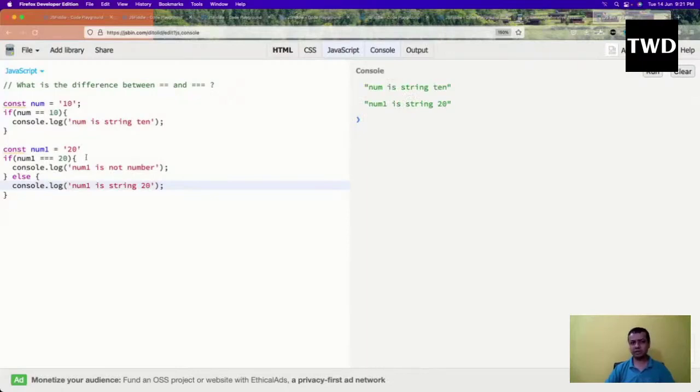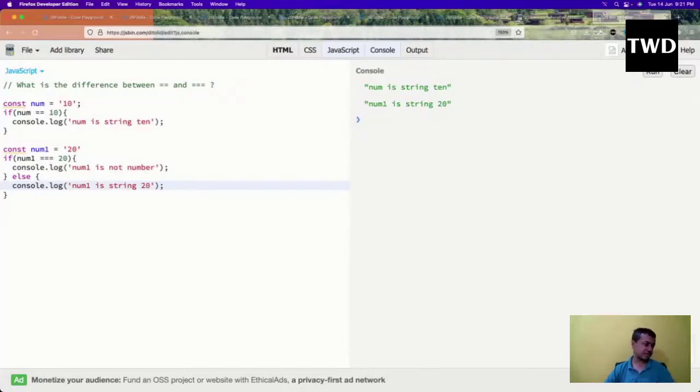So what happens when I give a triple equal to? The main thing is what it will do. It will not go for fancy words and all. The triple equal to, the main thing is that it doesn't do any type checking. It just behaves like a normal thing. So if it sees that a string has been compared with a number, it will not even touch it, just like any other programming language. Here it was forcibly converting it, but here it will not even touch it. Okay, so that is there.